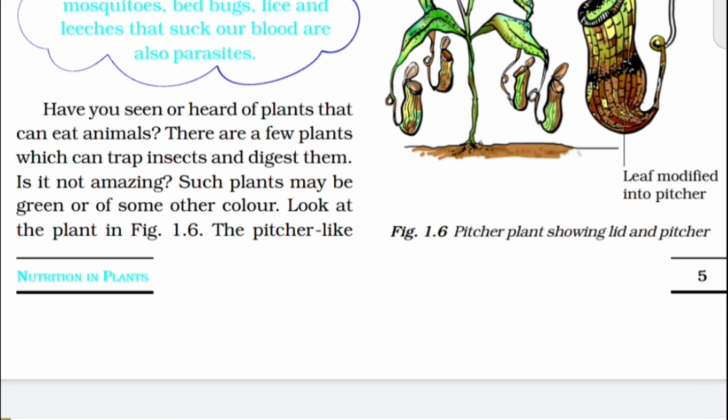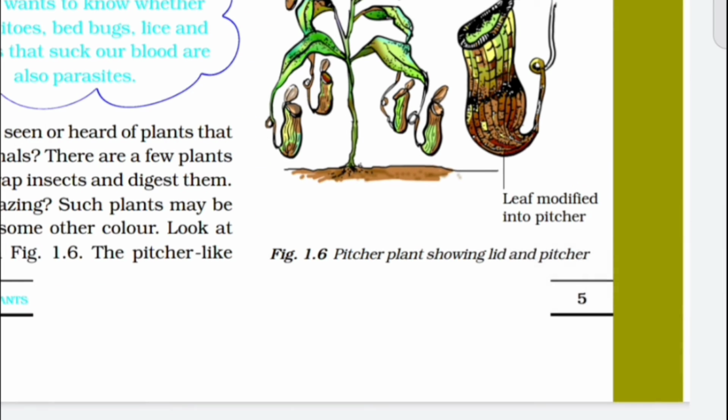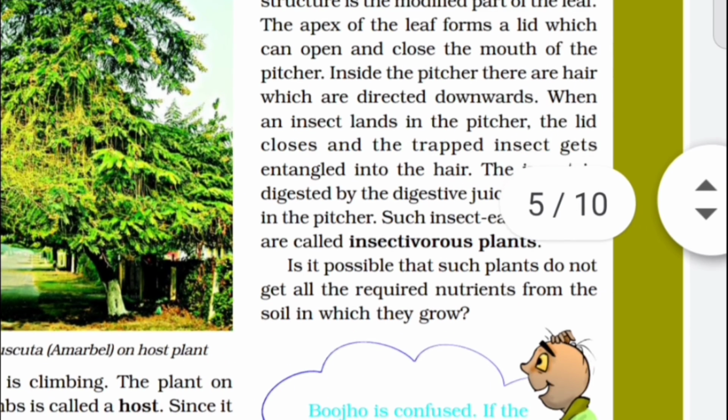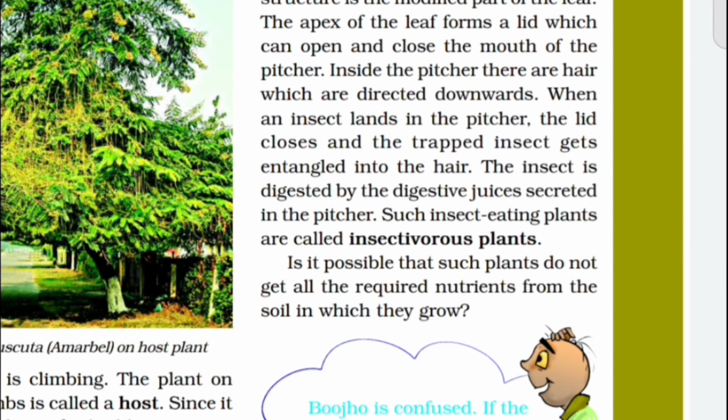Look at the plant in figure 1.6. This is a pitcher plant showing the lid and the pitcher. The bag is called the pitcher, and the lid is like the lid on a bottle. So just like this, there is a lid and there is a pitcher. The structure is a modified part of the leaf. The apex of the leaf forms a lid, and this is called the pitcher.